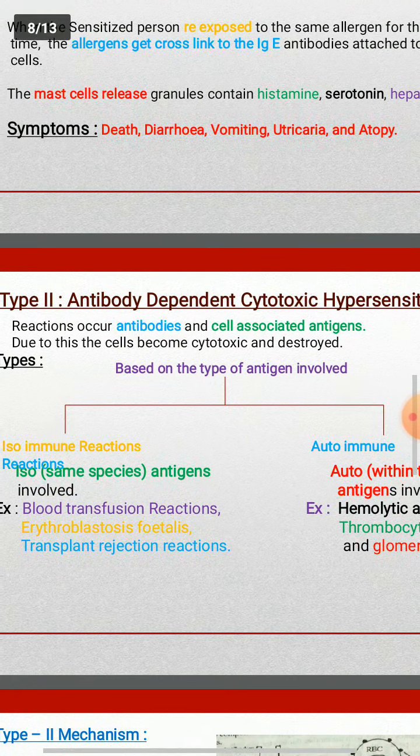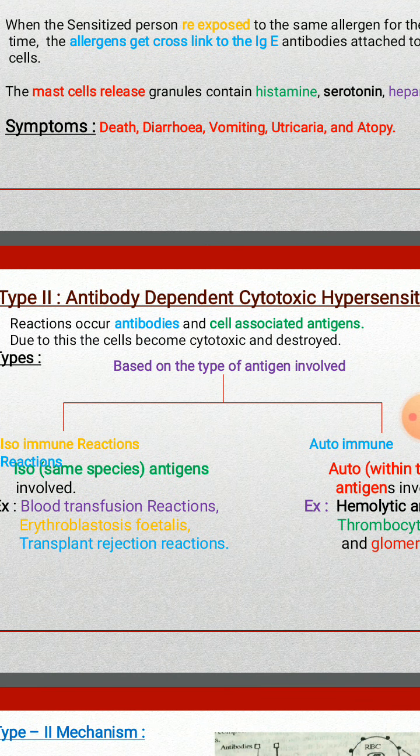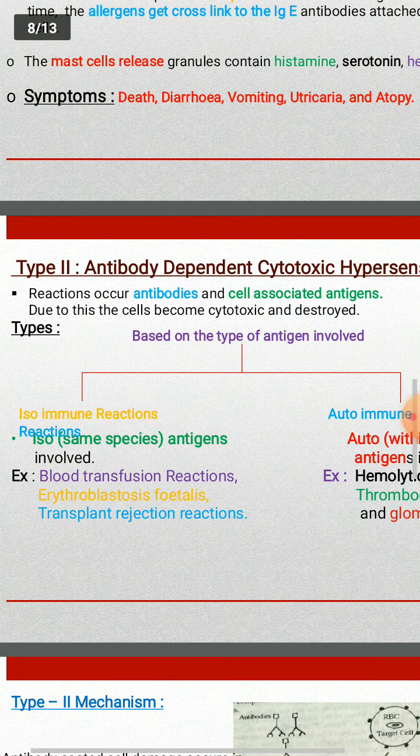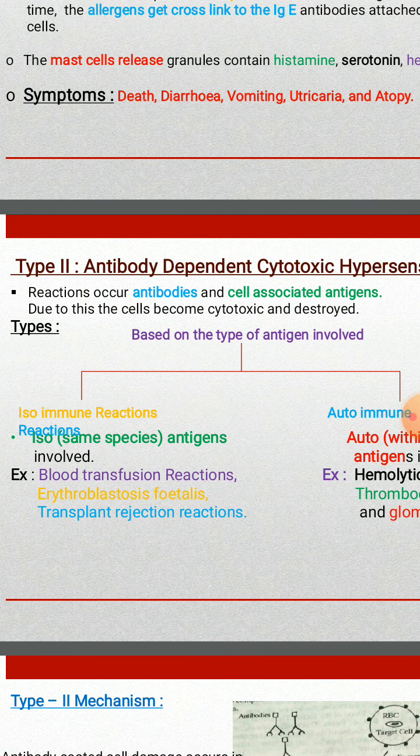Type 2 hypersensitivity is antibody dependent cytotoxic hypersensitivity. In this, the reactions occur between antibodies and cell-associated antigens. It is very important.